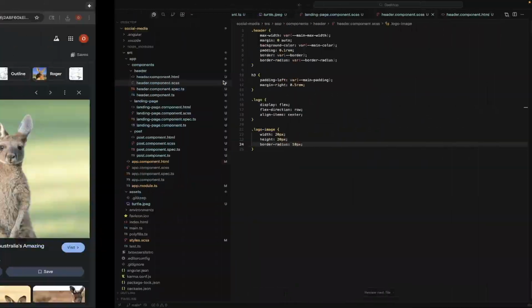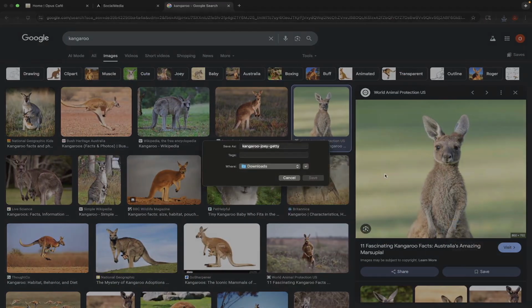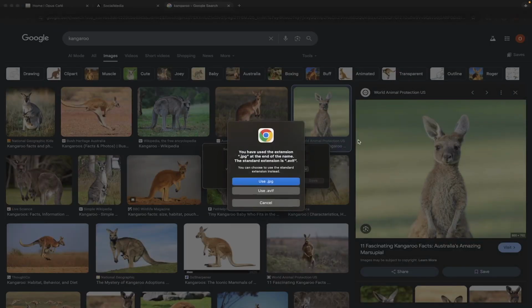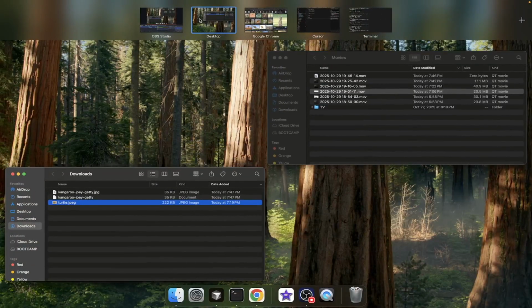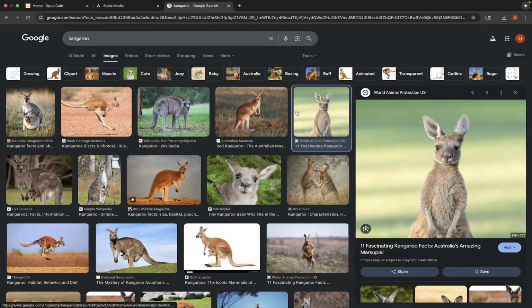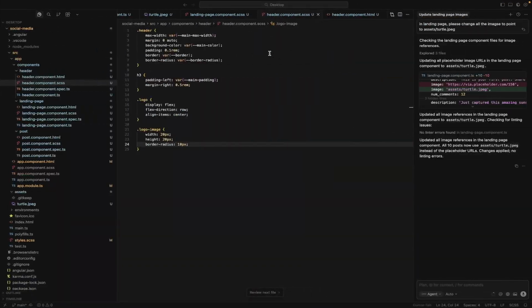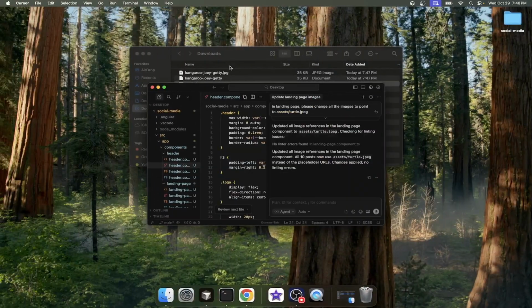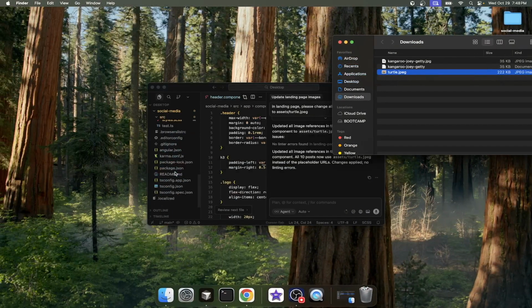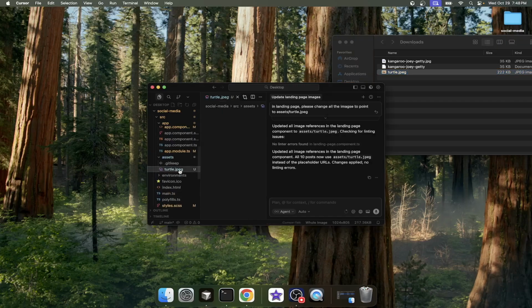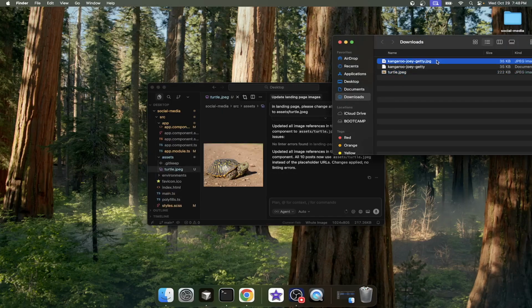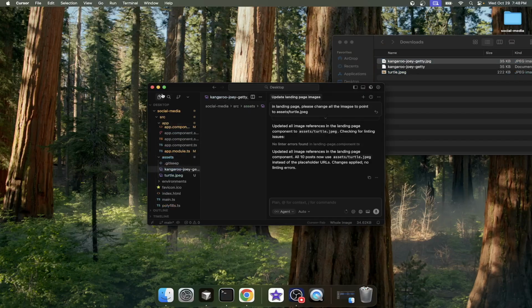Oh, it didn't work actually. I don't know why it does that. .jpg. I'm going to do that. I don't know if that'll work. Sorry, let me move this out of the way. It keeps popping up. We'll go hide this. You'll see how many takes it takes me to do this. It's like an embarrassing amount. And there's definitely a better way to do this. There's definitely a command to move things that I should be showing you guys, but I'm not doing that.